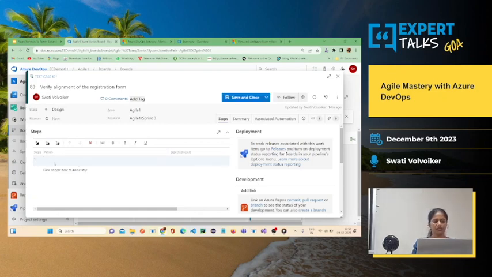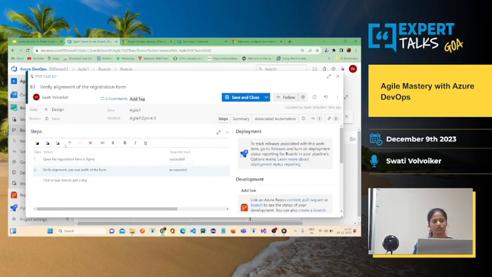I can add these steps here: it should be successful, the size and the width as expected.